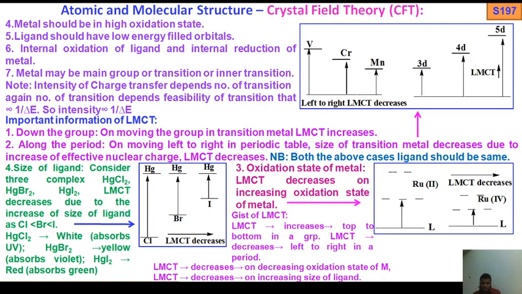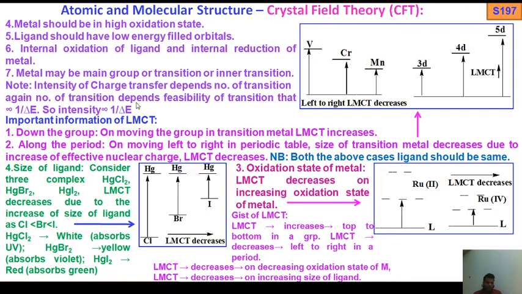Now this is the application along the period. And down the group, you see 3d, 4d, 5d. The LMCT energy is higher from 3d to 4d, 4d to 5d. So down the group in transition metals, LMCT increases. Top to bottom, LMCT increases, highest in 5d, then 4d, then 3d.